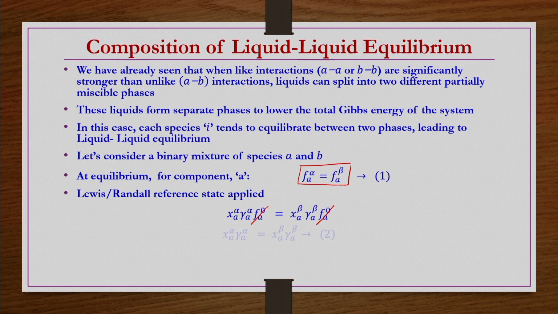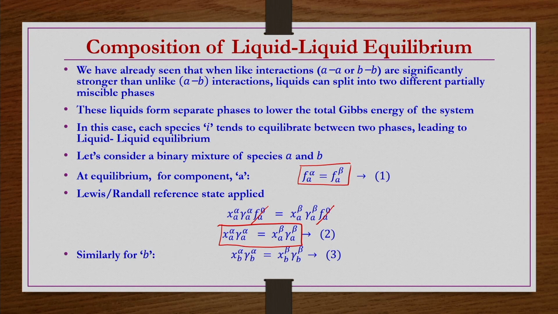So, if you cancel out, we have xA alpha gamma A alpha equals xA beta gamma A beta. This is for component A. Similarly, for component B, you will get xB alpha gamma B alpha equals xB beta gamma B beta. Now, if you have the information about the activity coefficients in either of the phases, then you can solve these two equations to get xA alpha and xA beta.